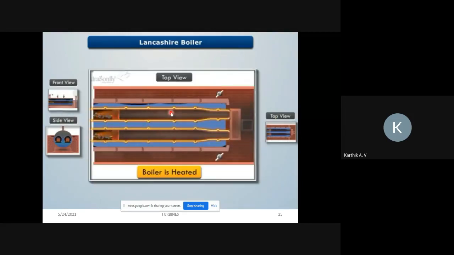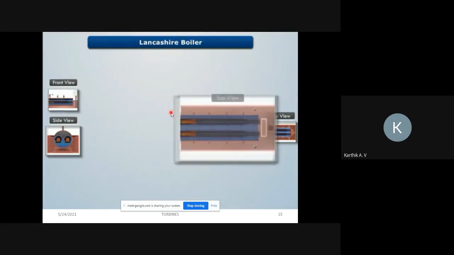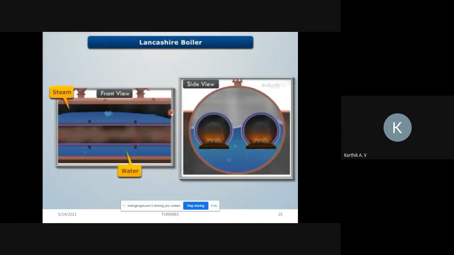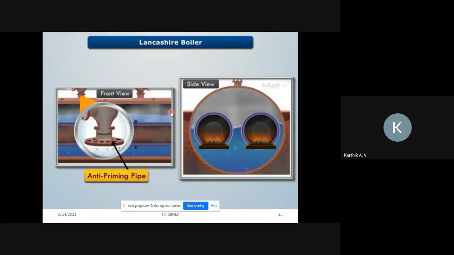Once the boiler is heated adequately, water converts into steam by absorbing the heat from the flue gases. This steam is stored at the upper portion of the boiler shell, where the anti-priming pipe separates the water from the steam.